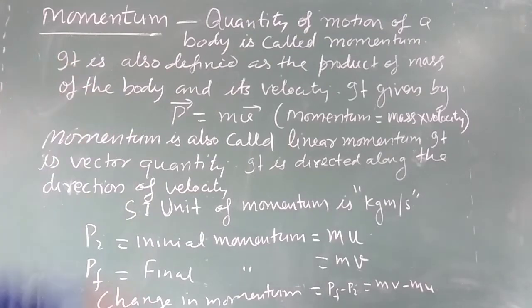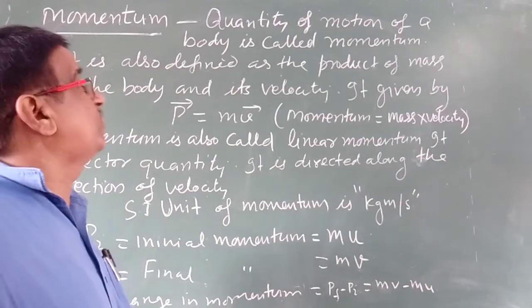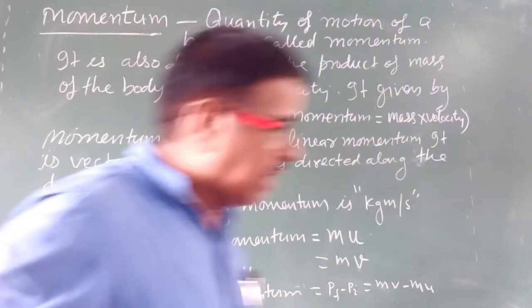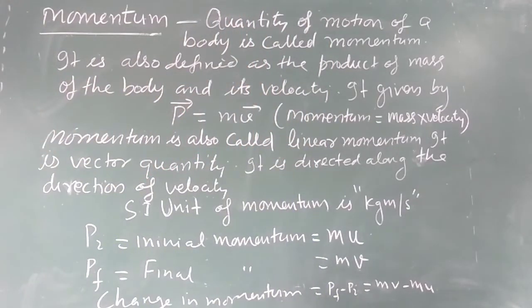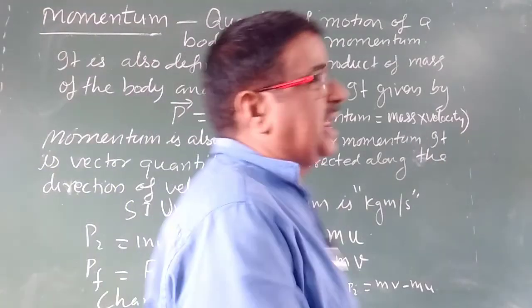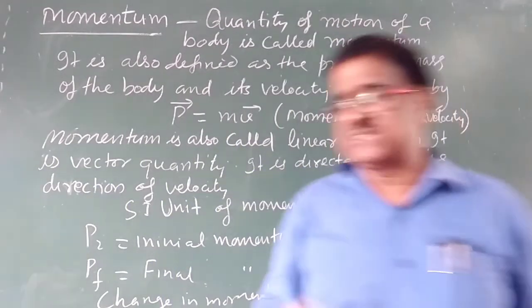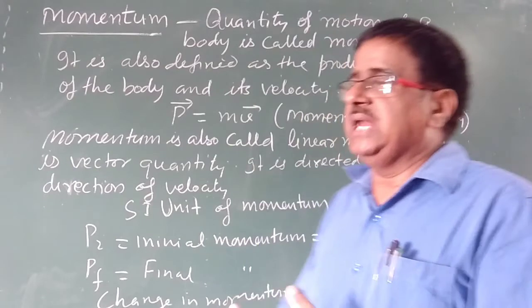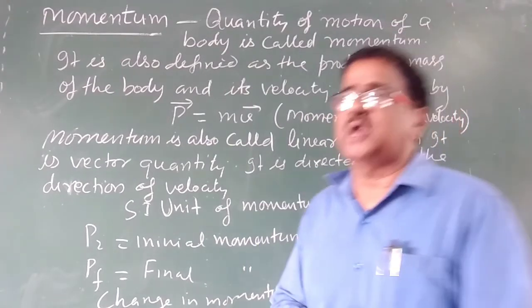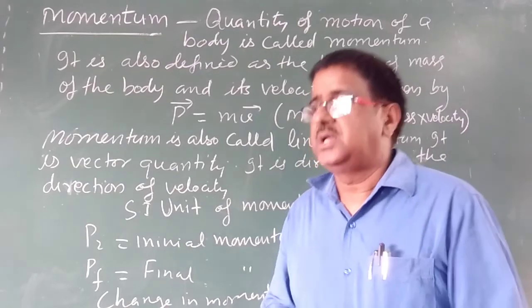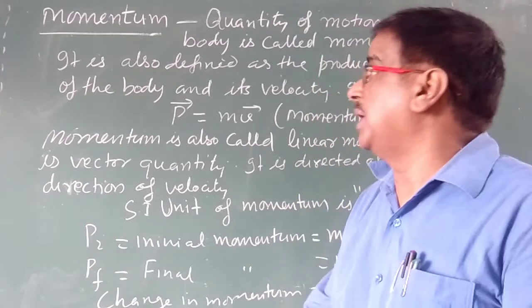So I have written here: total quantity of motion of a moving body is called momentum. Mathematically, it is also defined as the product of the mass of the moving body and its velocity. Momentum is calculated as the product of mass and velocity of the moving body.